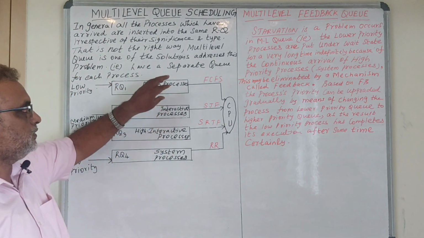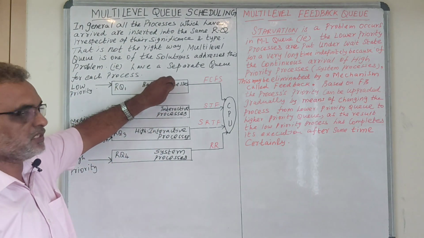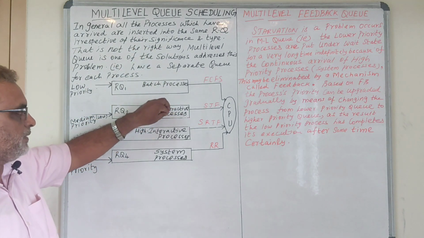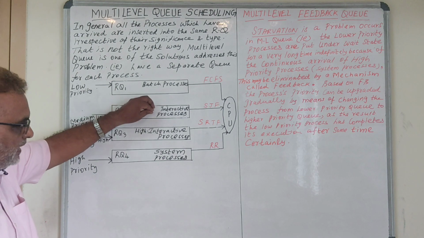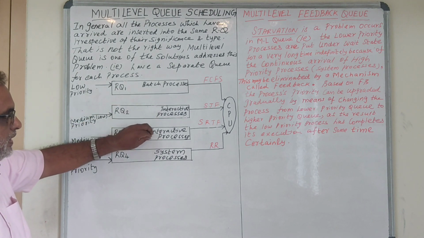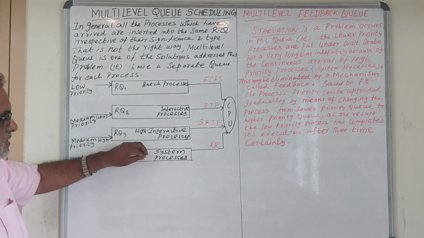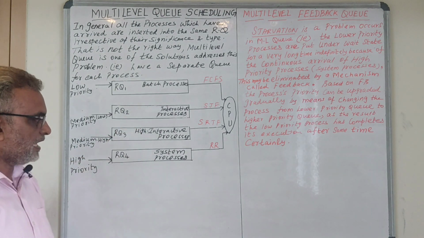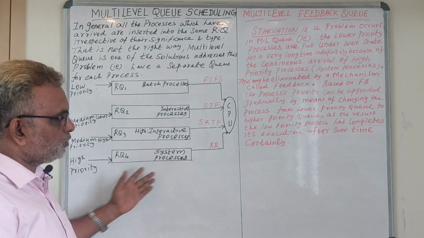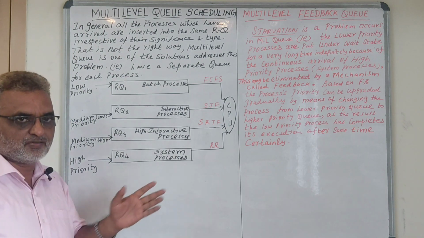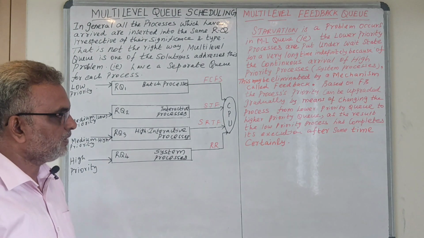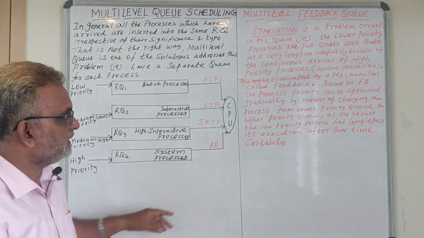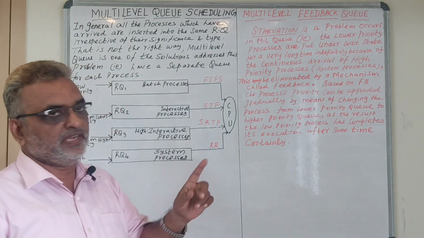So changing the process from the low priority queue to the medium priority queue, then medium priority to high medium priority, then changing the process to the high priority queue. This is what is called aging in general. One solution to do this is the multi-level feedback queue.